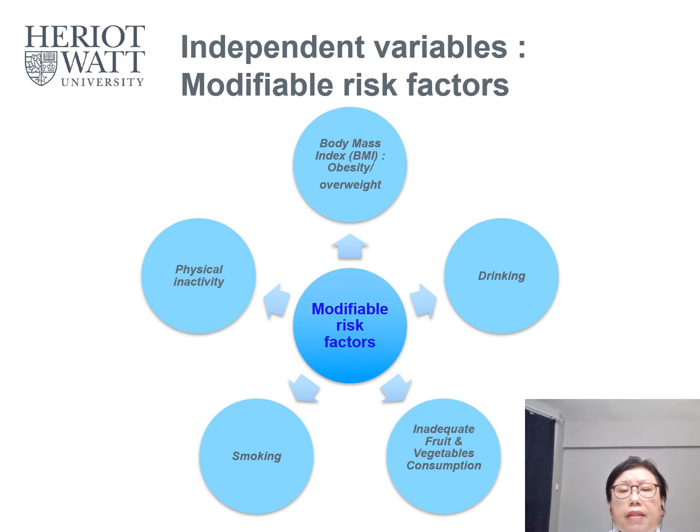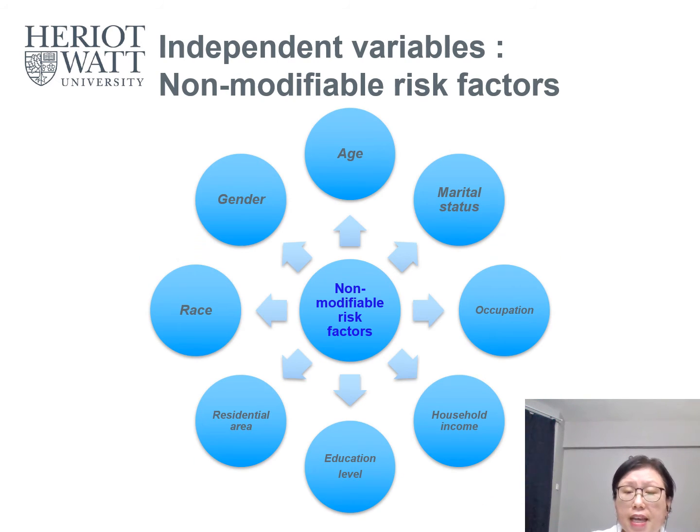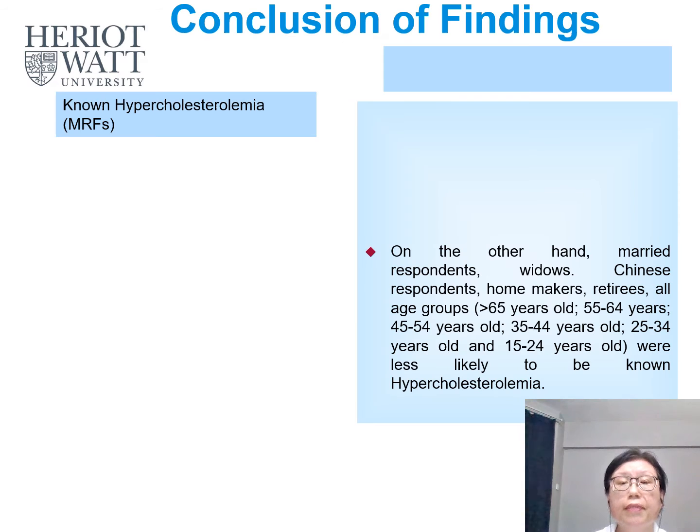The independent variables for this study consist of body mass index, physical inactivity, drinking status, smoking status, plus inadequate fruit and vegetable consumption. To move on, the independent variables also consist of age, marital status, occupation, household income, education level, residential area, plus race and gender.